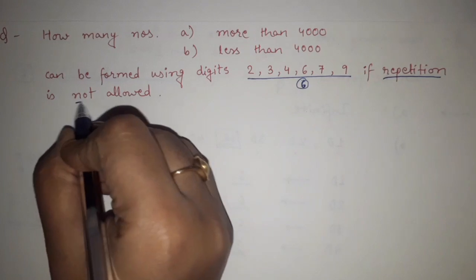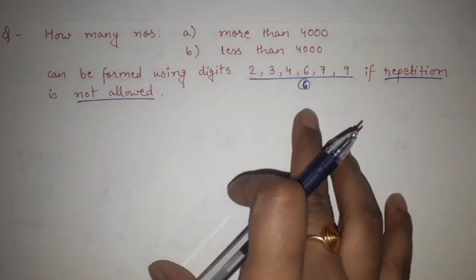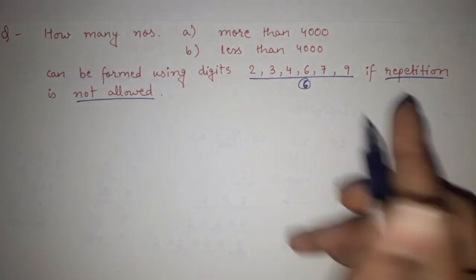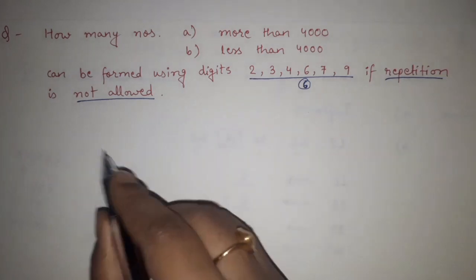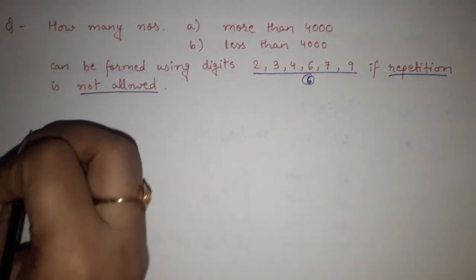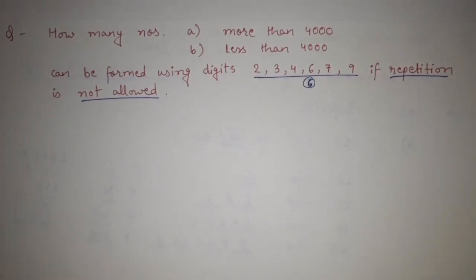So here is the key. In that question, what happened? In that question, there were no limitations, no drawbacks given to us. But in this case, clearly the limitation given to us is that repetition is not allowed. Okay. So this question, that's why we have to solve it quite differently from the previous questions. So how to solve it?